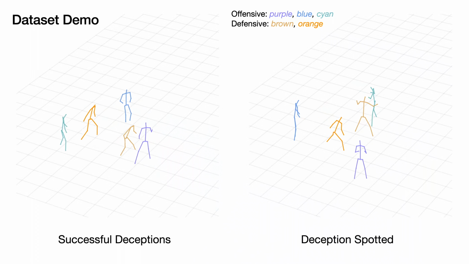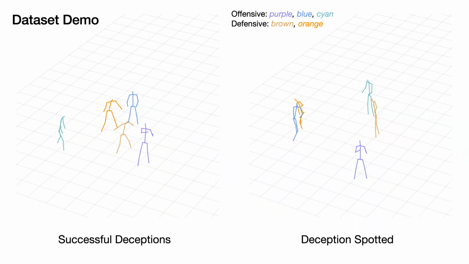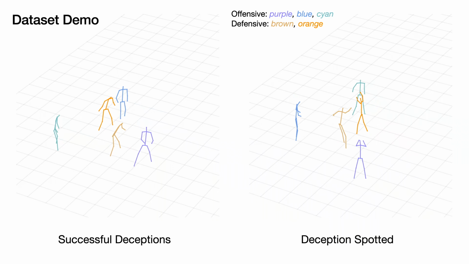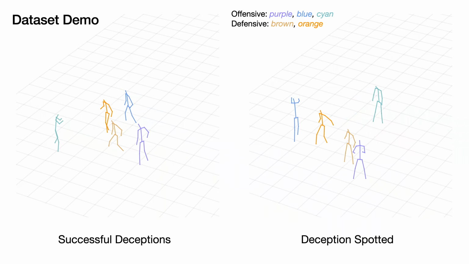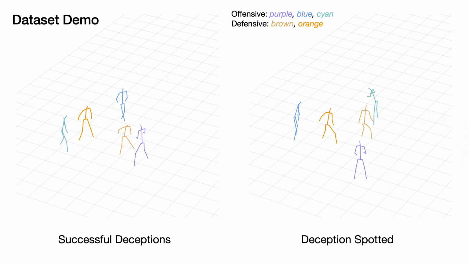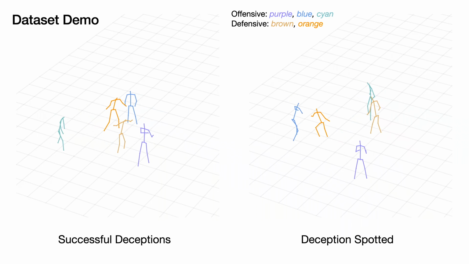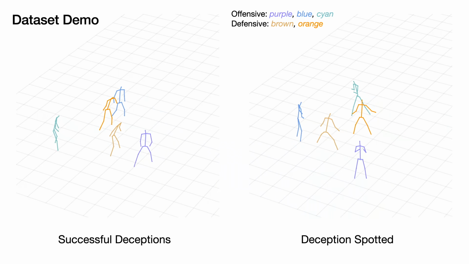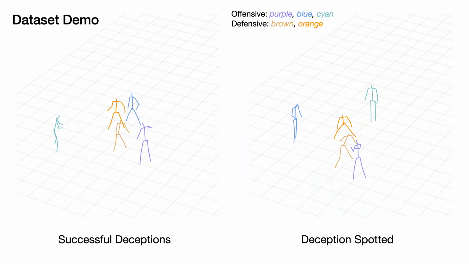On the left, multiple successful fake passes are implemented. At the end of the video on the right, however, a fake pass is seen through and blocked. These cases indicate strong strategic interactions between the offense and defense sides.